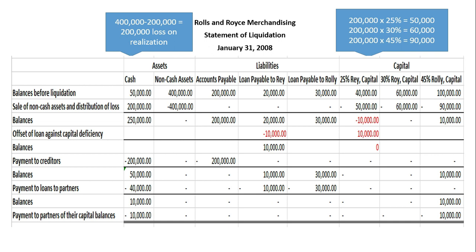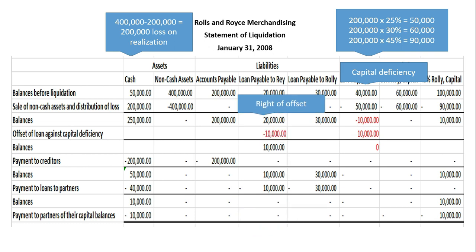As you noticed here, there is a negative balance of 10,000 because the balance of Ray's capital account is only 40,000, wherein the loss on realization is 50,000. This is the capital deficiency amounting to 10,000. We will apply the right of offset.